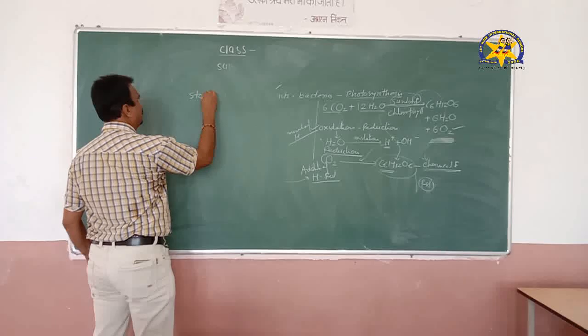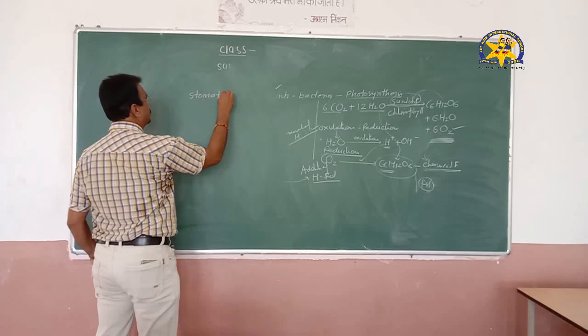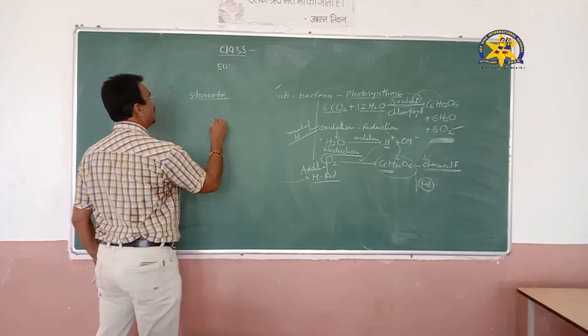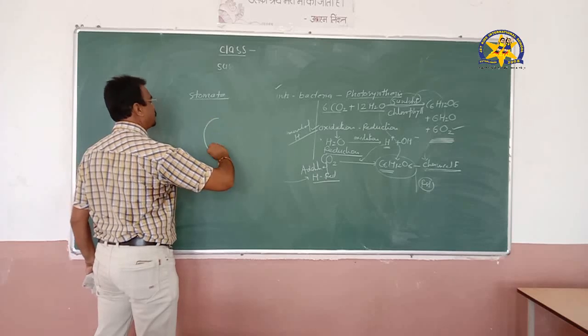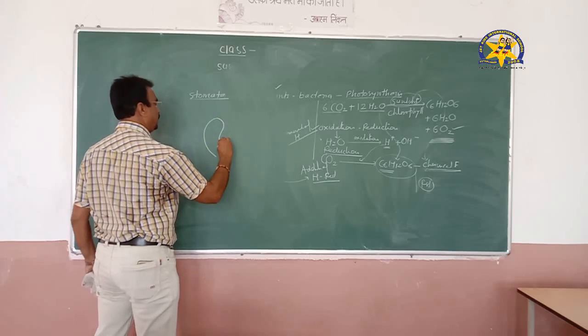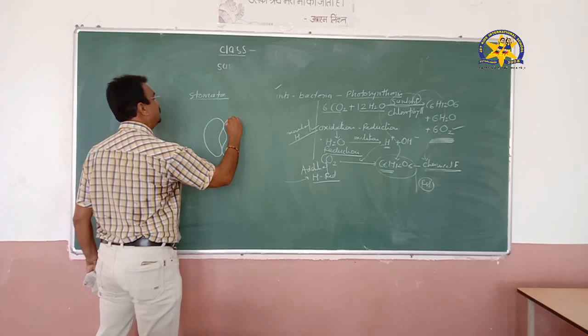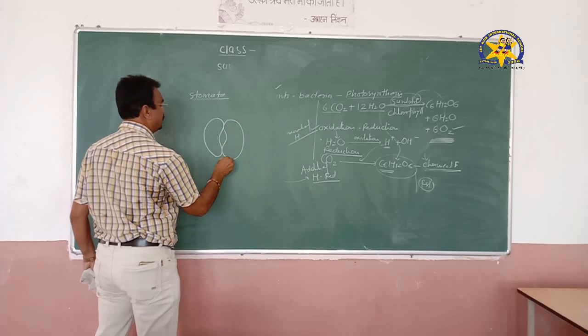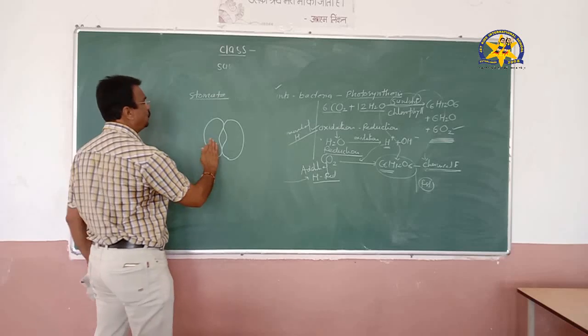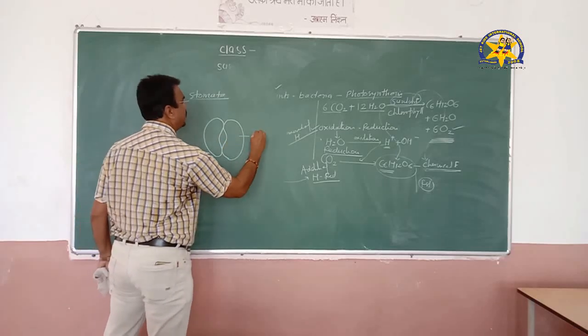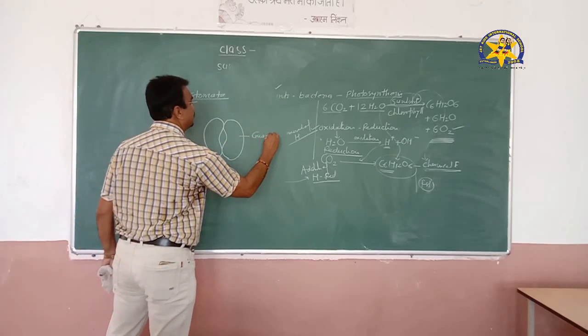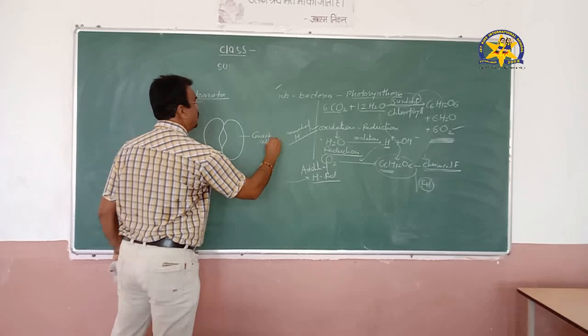One is a stoma and many are stomata. Stomata are the tiny structures which are present mainly on the leaf, and these stomatal pores are guarded by two kidney-shaped cells which are called guard cells.